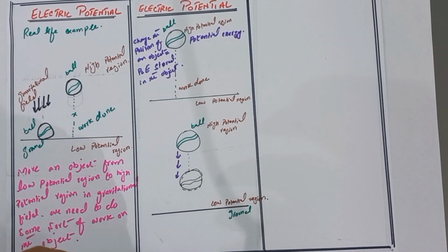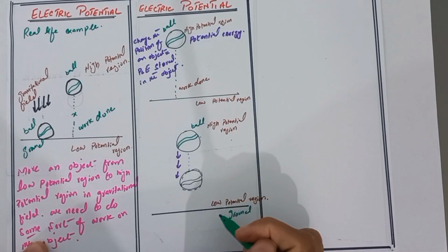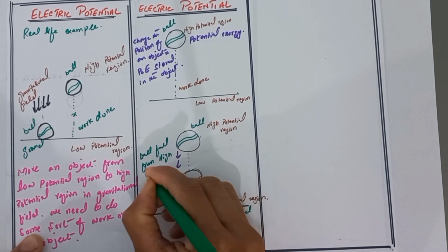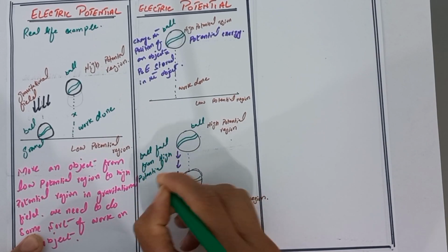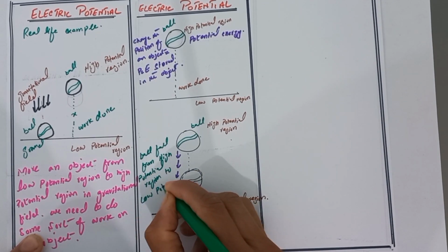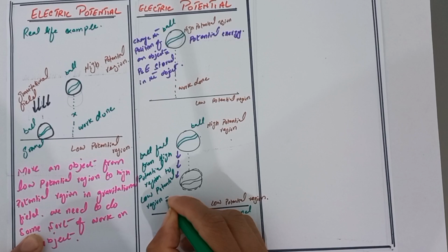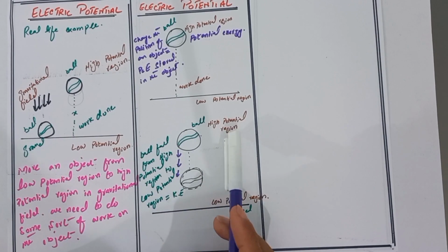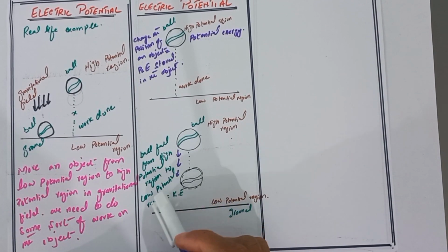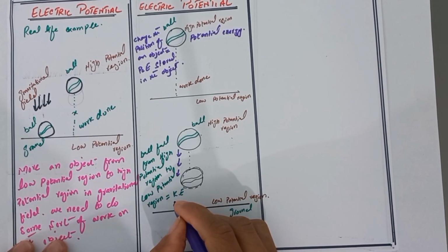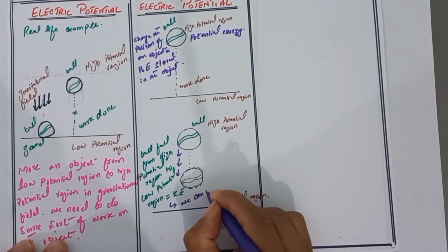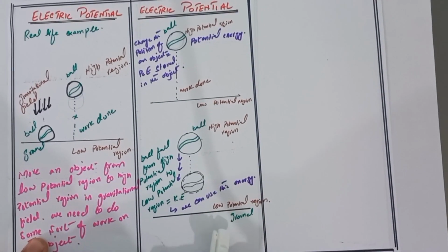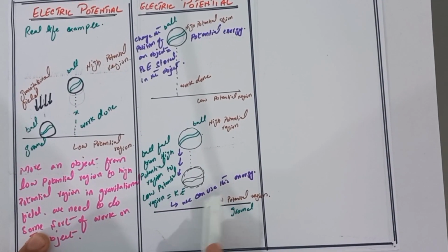A very important point is that when the ball falls from high potential region to low potential region, due to its motion it possesses kinetic energy, and we can utilize this kinetic energy.